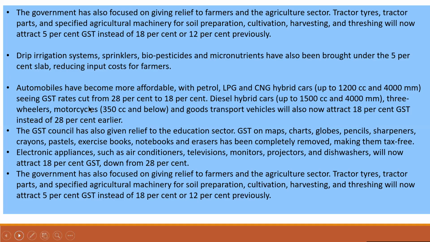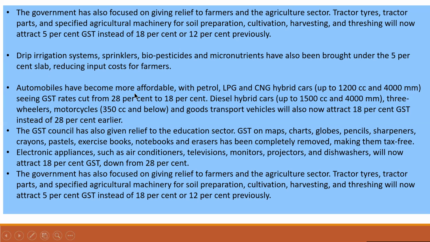The government has also focused on giving relief to farmers and the agriculture sector. Tractor tyres, tractor parts, and specified agricultural machinery for soil preparation, cultivation, harvesting, and threshing will now attract 5% GST instead of 18% or 12% previously. Drip irrigation systems, sprinklers, biopesticides, and micronutrients have also been brought under the 5% slab, reducing input costs for farmers.